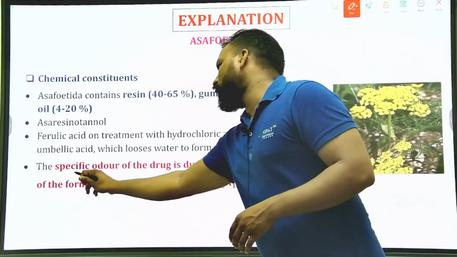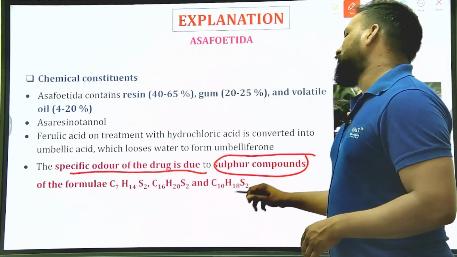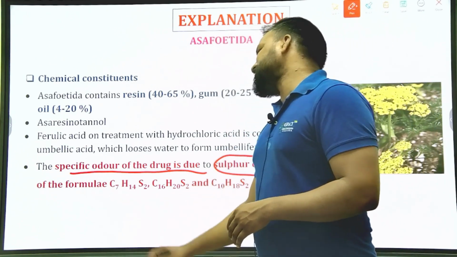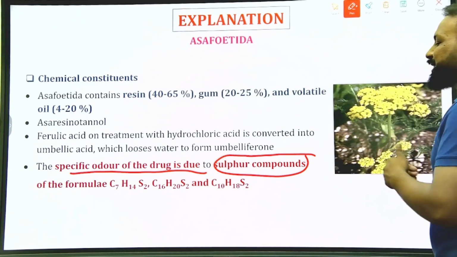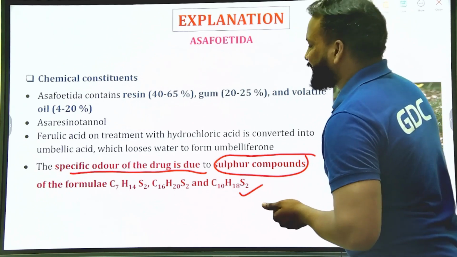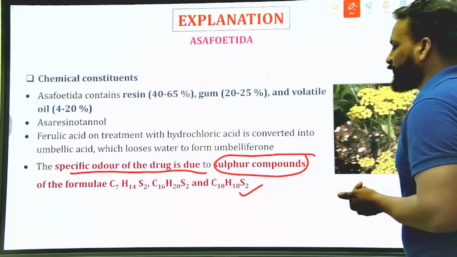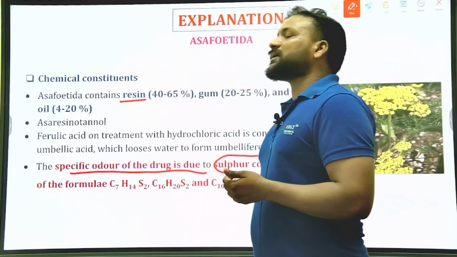The specific odor of the drug is due to the presence of sulfur compounds, of the formulas C7H14S2, C16H20S and C10H18S2. These are all the sulfur compounds responsible for the aroma and the particular odor of asafoetida. Clear? It comes under the resin classification.